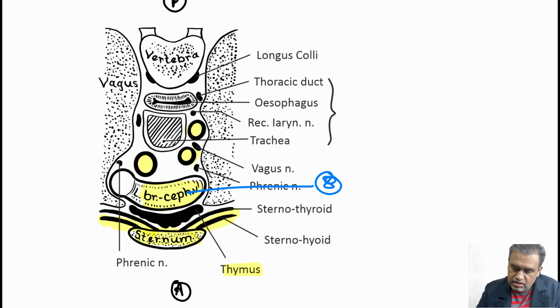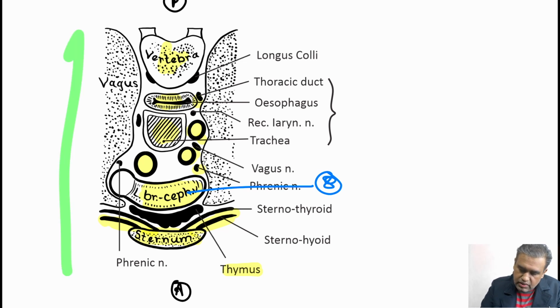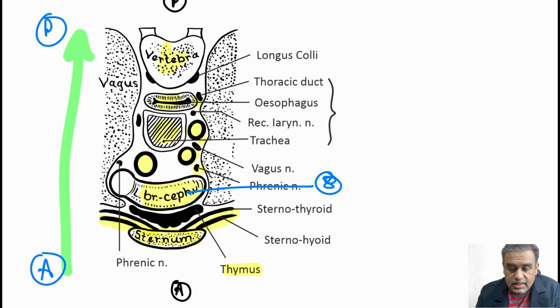And here you can see all these are the branches of arch of aorta. Then you have the trachea, esophagus, vertebrae, and a few of the nerves lying on the sides. So look at the arrangement. Always focus from anterior to posterior. From anterior to posterior, what are the structures lying in the superior mediastinum? It's first the sternum, then the thymus, then the vein. Then you have the arch of aorta or its branches, and then you have the trachea, the esophagus, the vagus nerve, the recurrent laryngeal, the phrenic nerves all around the trachea and esophagus.